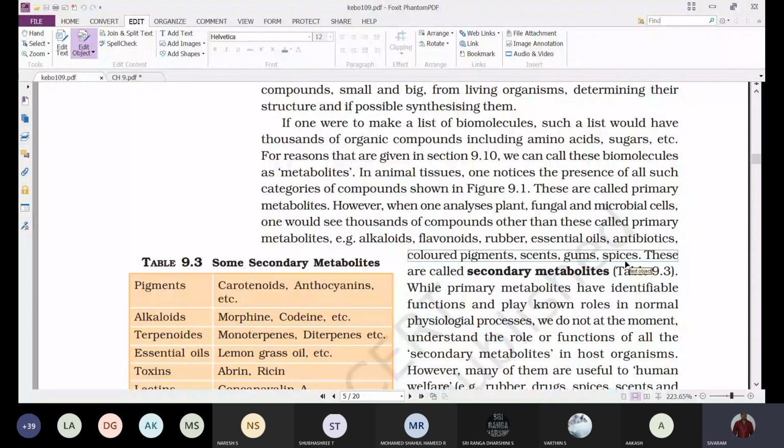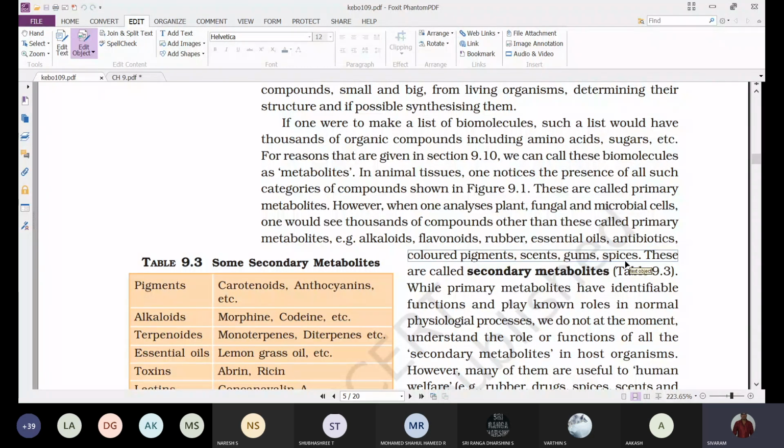We are obtaining some essential oils, used in perfumes. Next, we are obtaining certain antibiotics, and certain colored pigments. Observe a plant called Indigofera tinctoria.